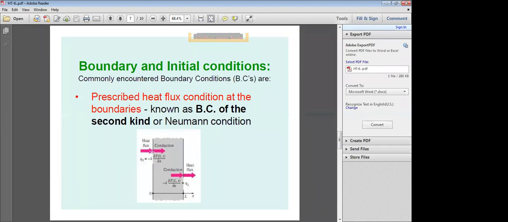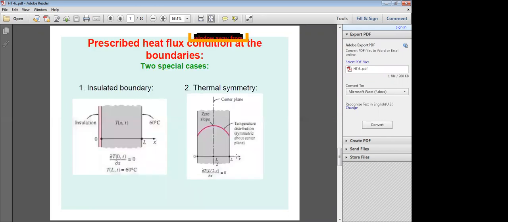You are prescribing at the left hand side, you are prescribing at the right hand side. What are the quantities here? Heat flux. That's why if you prescribe heat fluxes at the boundaries, it is known as boundary condition of the second kind. Okay? Next, if you prescribe a heat flux at the boundaries, there are two special cases.